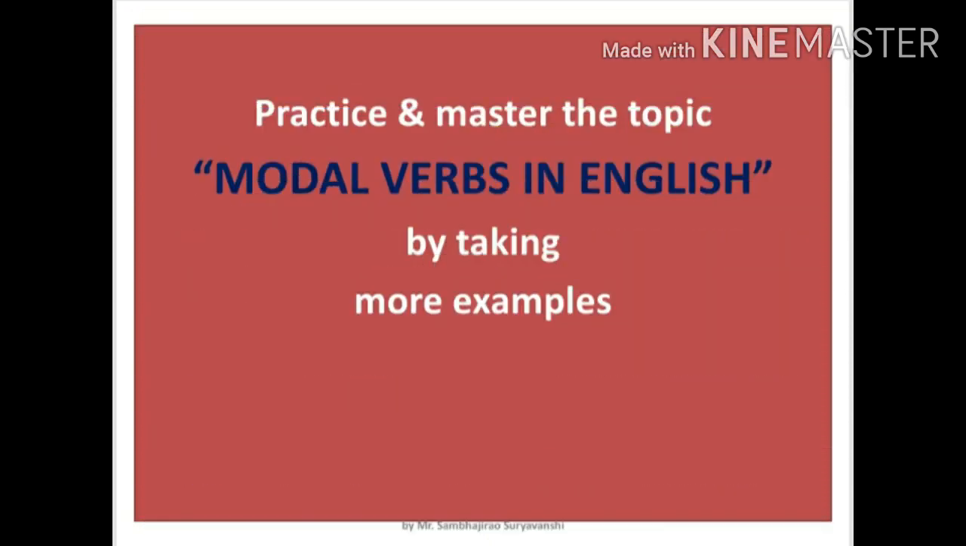Now, my friends, I would like to say that practice and master this topic, modal auxiliaries in English, by taking more and more examples from the book, and consult your teachers and experts to get your queries and problems duly solved.